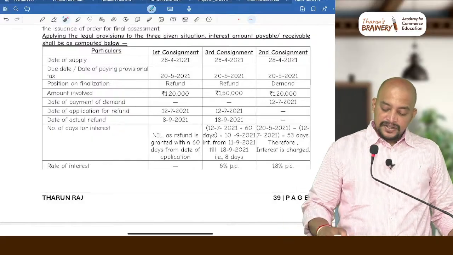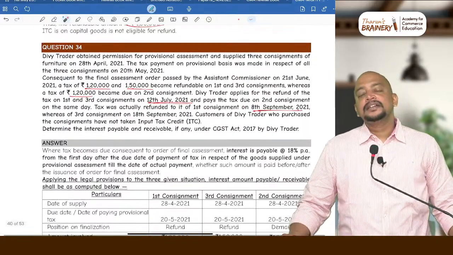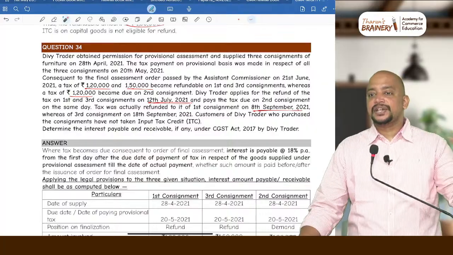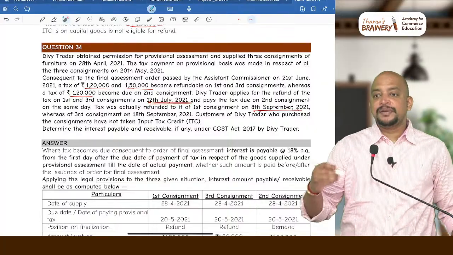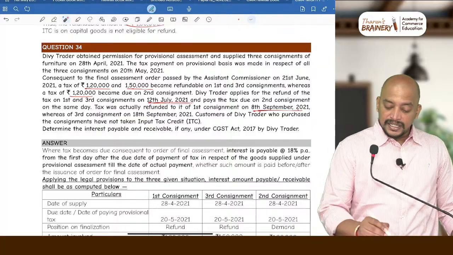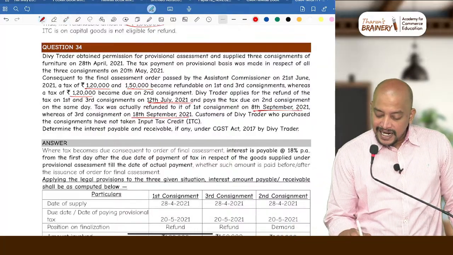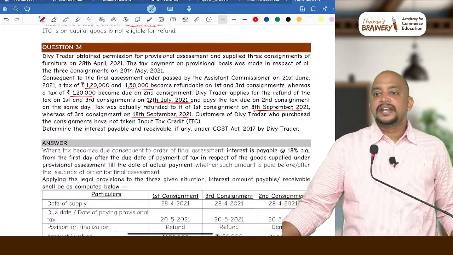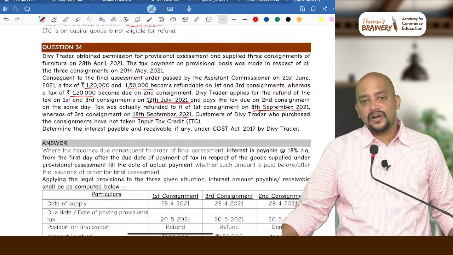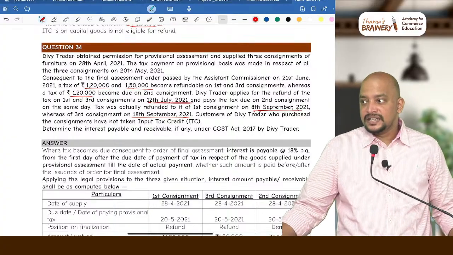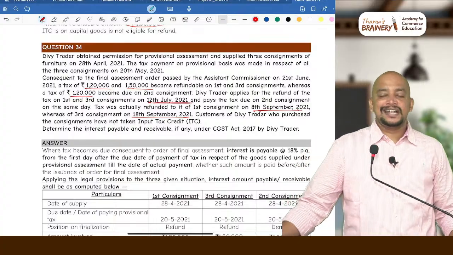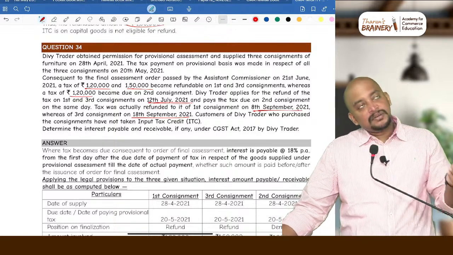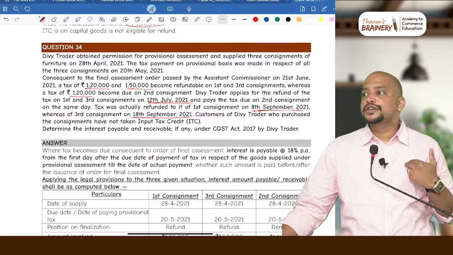Then next, with respect to the third consignment, again, the date the provisional assessment got finalized and we made the application, same day, 12th July only we make the application for refund. And for the third consignment, when are we getting the refund? 18 September. Now you count again from the beginning, number of days. So 31 minus 12, 19 days in July, then 31 days in August, then September 18 days. How many days total? 68 days. But what is the delay? 8 days. They should have given the refund within 60 days, but they are giving the refund beyond 60 days, for which they need to give us interest.